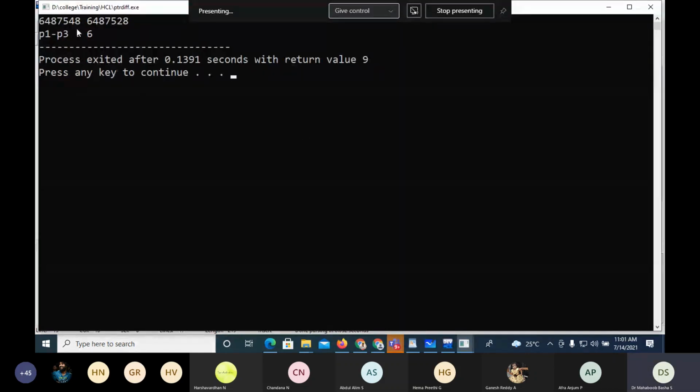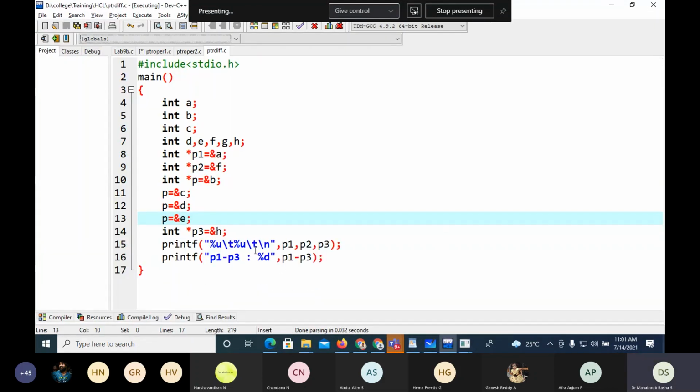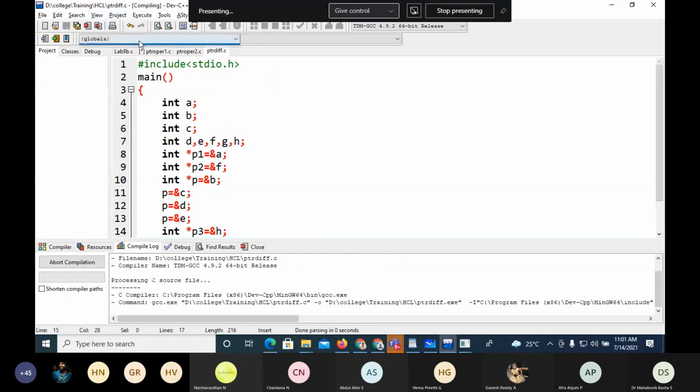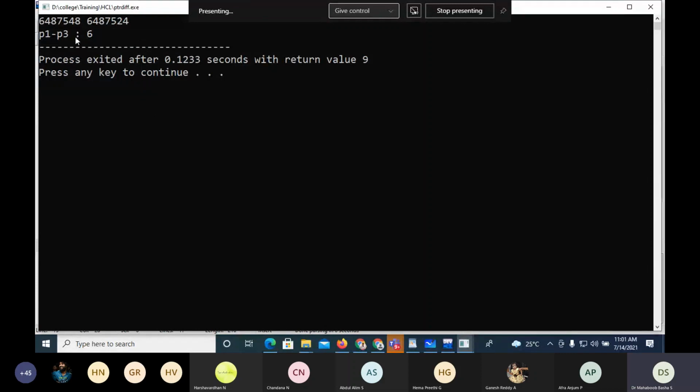So now when I take this, see, this is the address of P1. Here what we have to do, P3. So P1 is 548, P2 is 524. If you subtract, you will get 36. But is it 36? 24 you are getting, but it is not the actual difference. It is the actual difference divided by 4. So 48 minus 24 is 24, by 4 is 6. You are getting 6. So that is subtraction of one pointer from the other.